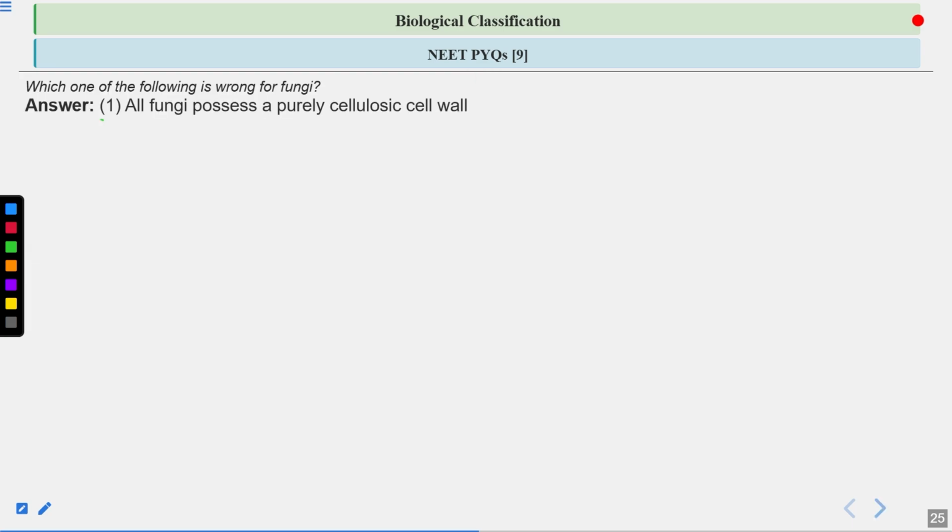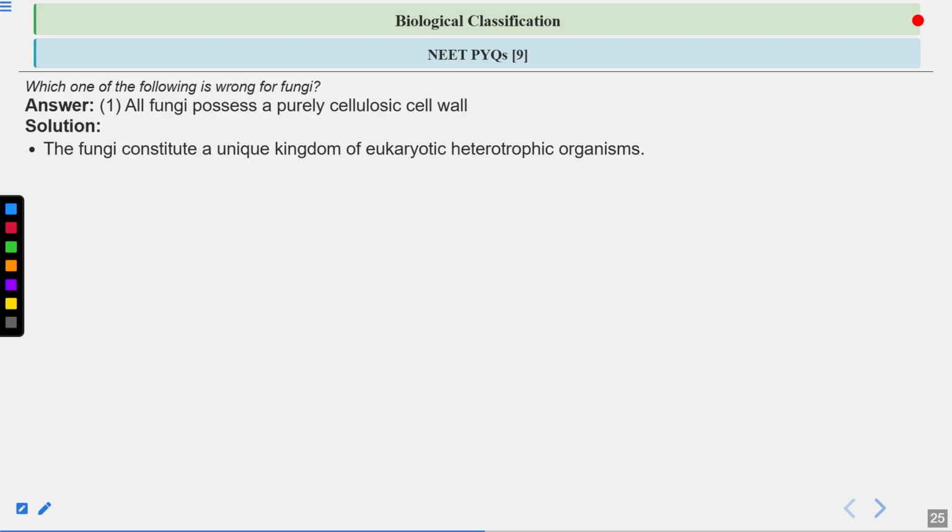The correct answer is 1. All fungi possess a purely cellulosic cell wall. This is a wrong statement. Now let's have a look at the explanation. Fungi constitute a unique kingdom of eukaryotic heterotrophic organisms. They are eukaryotes.